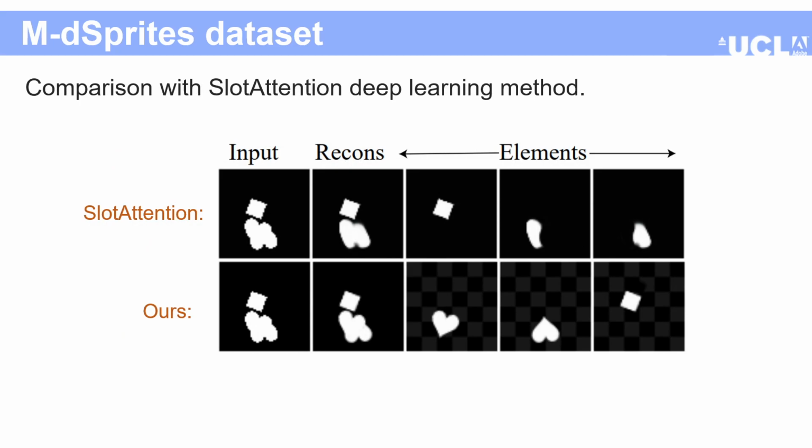Apart from that, our concepts and decompositions are more interpretable compared to the neural network methods. Here, we compare our method with slot attention, a state-of-the-art method in object-centric learning. Notice how the slot attention decomposition doesn't handle overlap or occlusion well. Instead, it divides the object into multiple shapes in the middle.